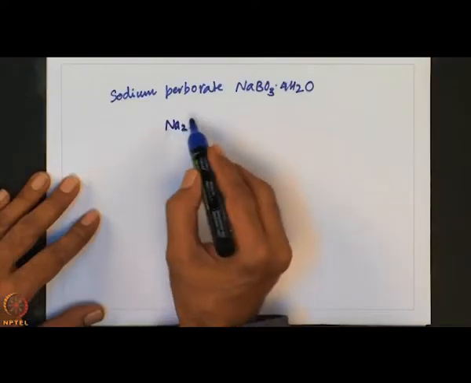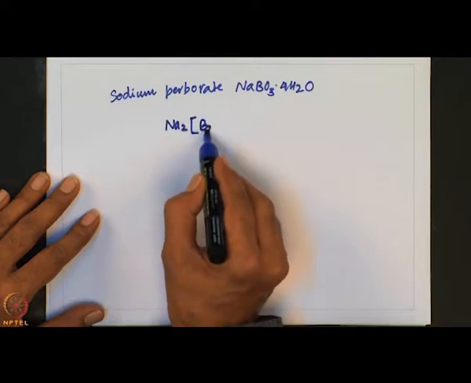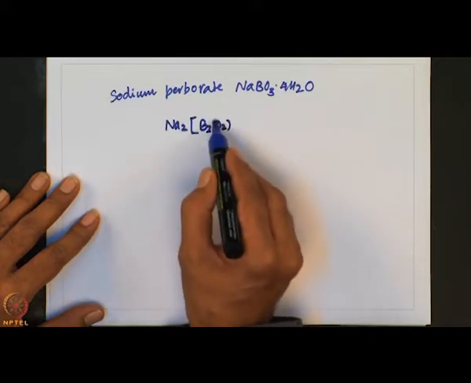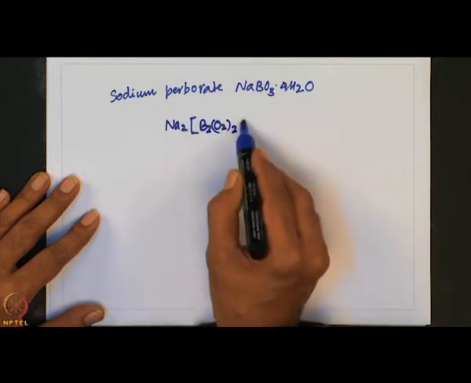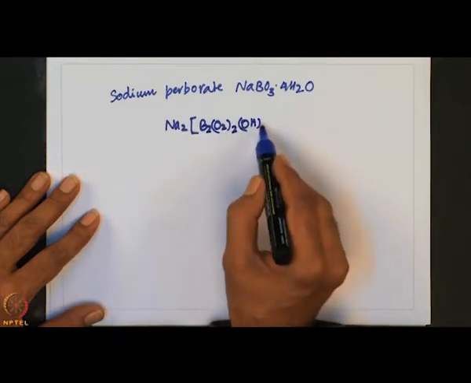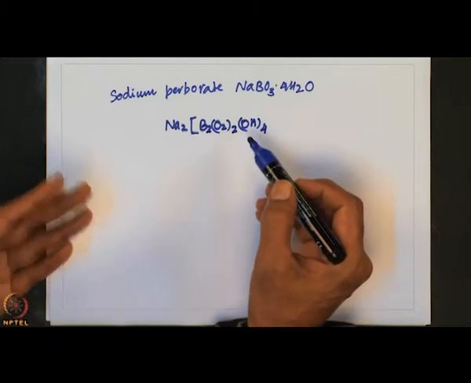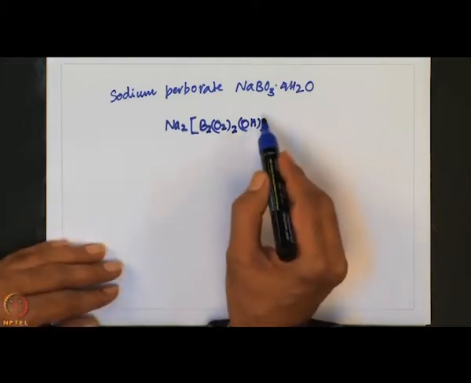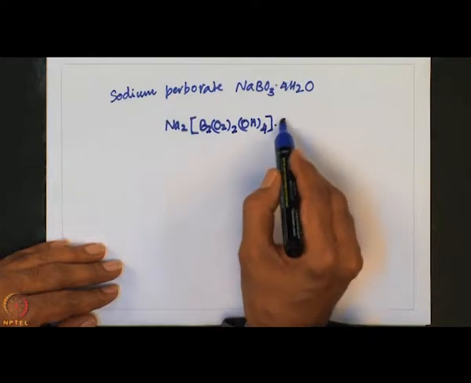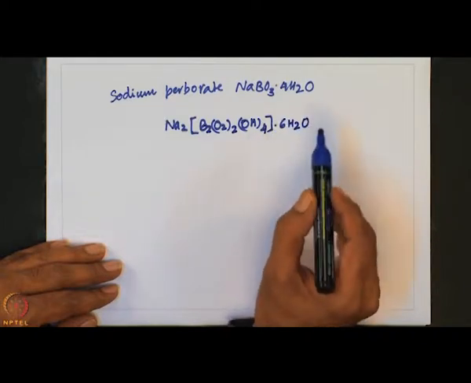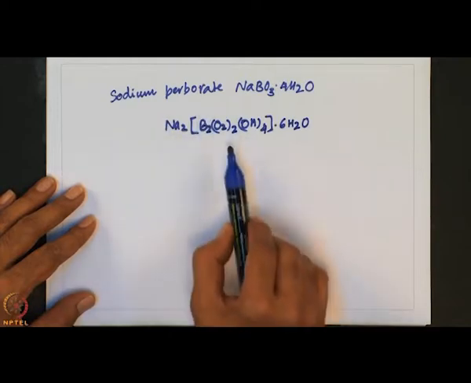So, it is appropriate to describe in this way instead of showing as it is solvated with 4 equivalents of water. So, one should conveniently precisely write in this way Na2[B2(O2)2(OH)4]·6H2O, thus we have 2 peroxides. So, this is where its utility comes as a bleach. Okay. The correct description of sodium perborate is this one.